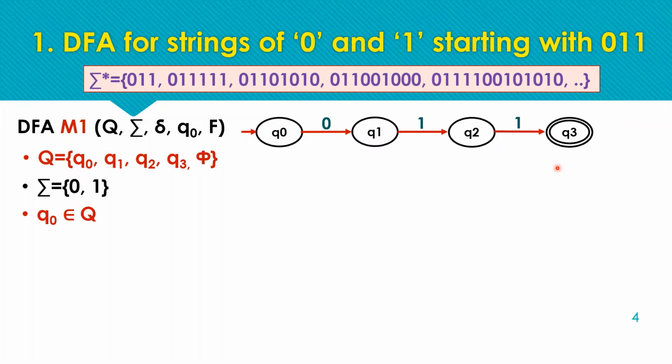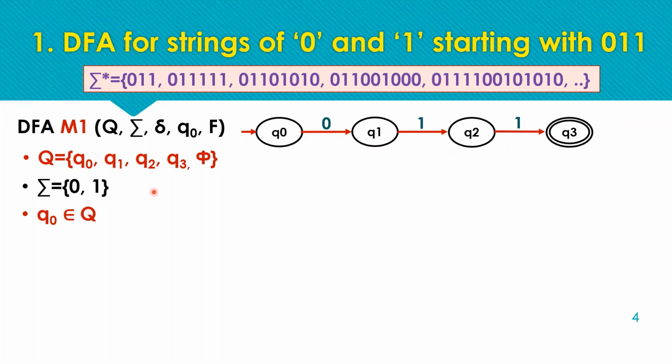Okay, and the second step, after defining the minimum path for the minimum string acceptance, is to complete the remaining states. By completion, here we mean that we have to define a transition for each and every input symbol from every state. For example, we have 4 states over here and we have 2 input symbols.